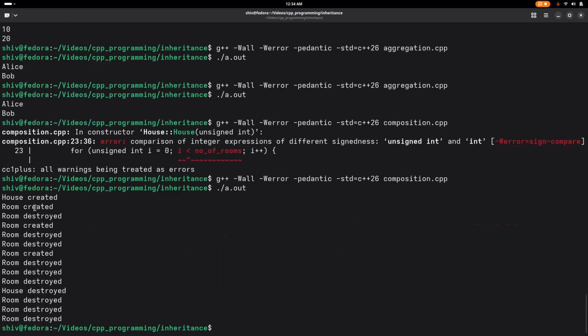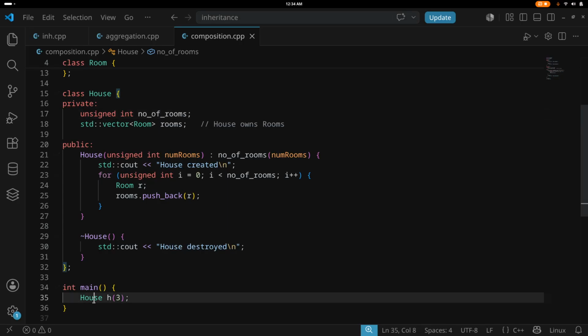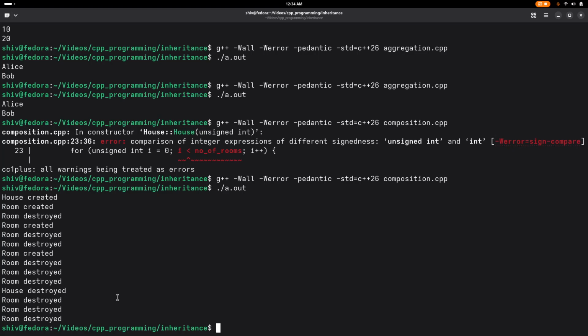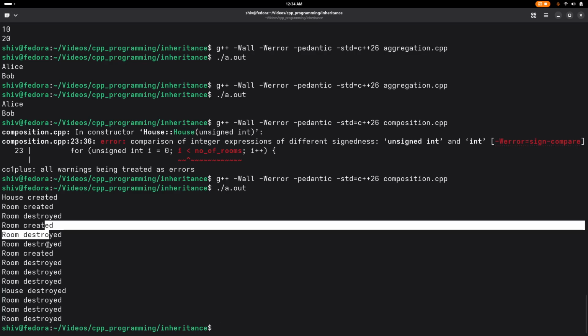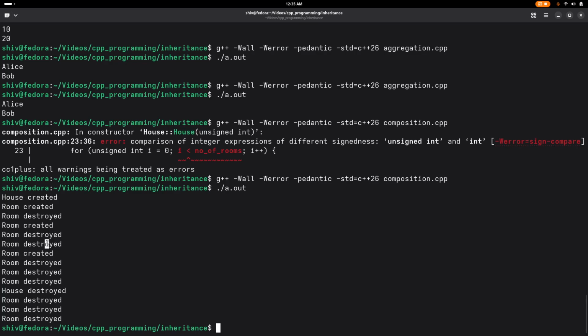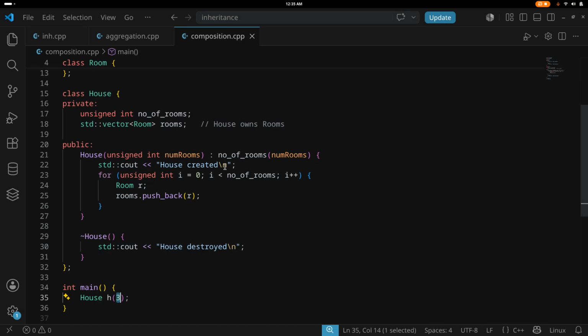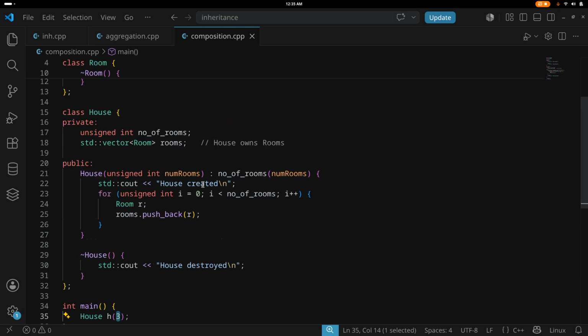Okay, so we have created house with argument 3. House is created, room is created, room destroyed, room created, room destroyed, room destroyed. 1, 2, 3, 4. Why is this room destroyed here? It is out of order.